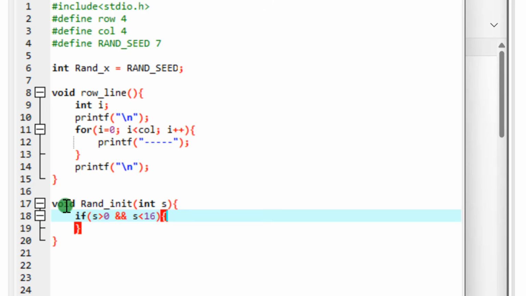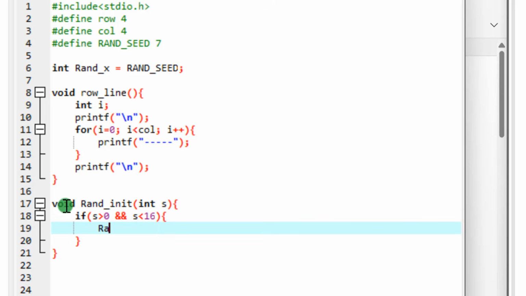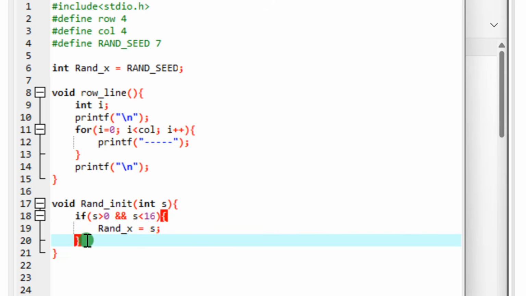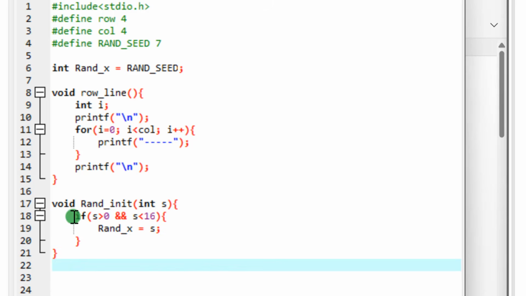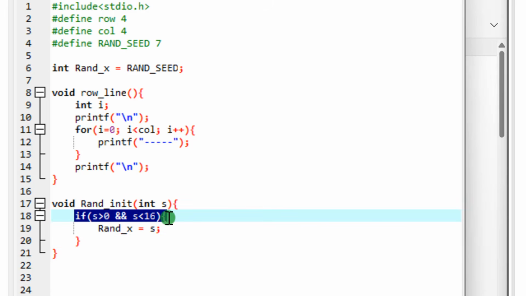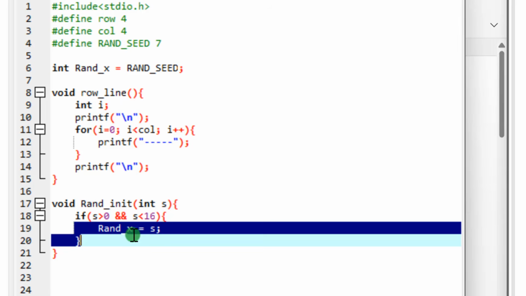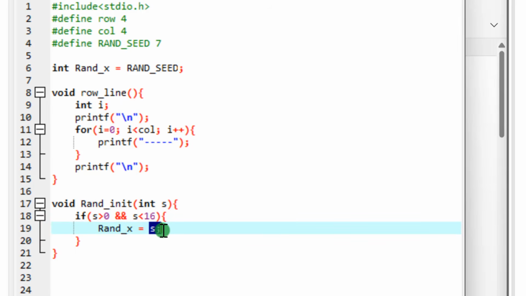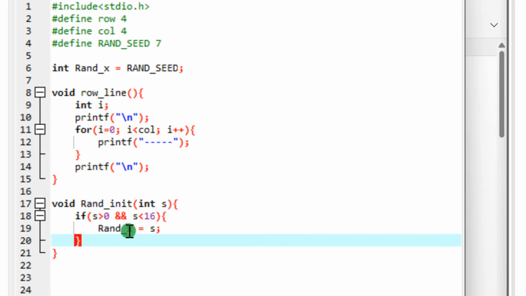So if this is the case, what are we doing? They say in the algorithm, run X is taking what? The value of S. Now you ask yourself, else, what are you supposed to put at the level of else? Else is very clear. If S is not in this range, it simply means that run X cannot take the value of S. So the else here simply means that run X should take back the value of what? Of run set, you see.